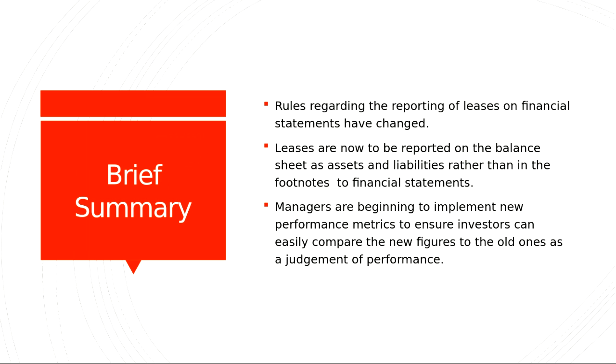All right, so a brief summary. The rules of leases on financial statements have changed for international companies. It used to be that leases could be reported in the footnotes section of the financial statements. Now they're going to be reported on the balance sheet as assets and liabilities. Problems arise because now that leases are going to affect assets and liabilities, some ratios will appear skewed compared to what they may have been in previous years. Managers are implementing new performance measures to make the financial statements appear more fluid than they would if they had been left completely alone.